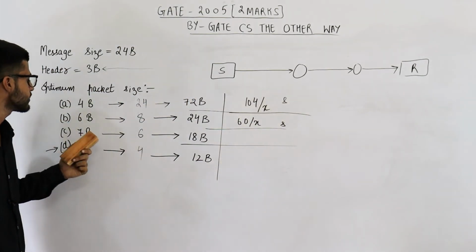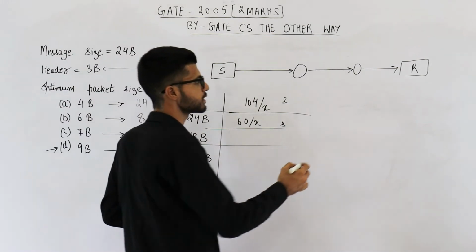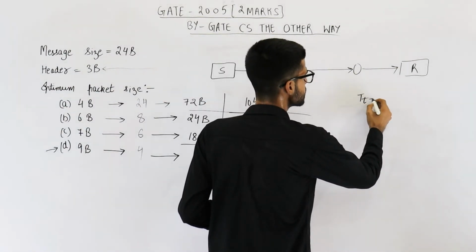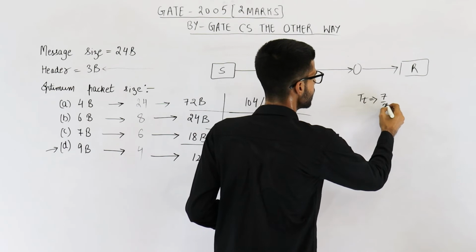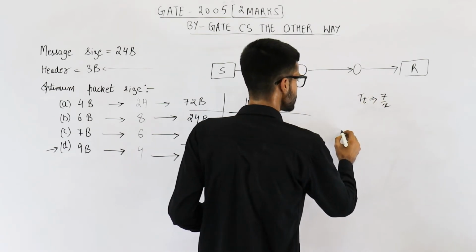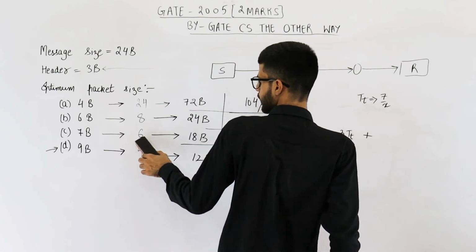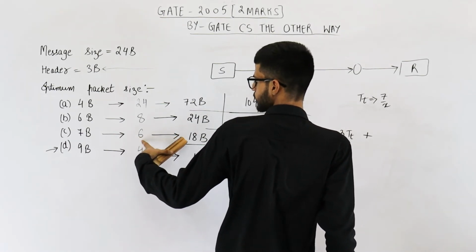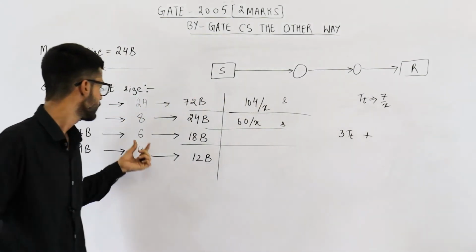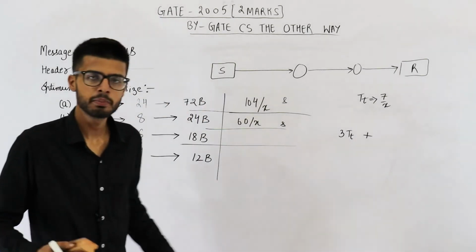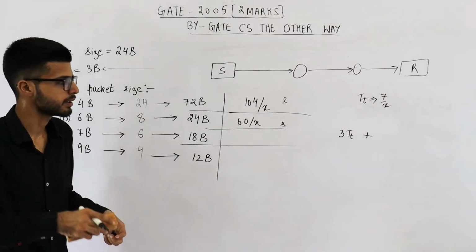Here the packet size is 7 bytes. So what will be the transmission time? tt for option C is 7 divided by x. First packet requires 3 tt. And the remaining 5 packets, okay, total 6 packets are to be sent. First packet requires this much time, remaining 5 packets require tt time each.